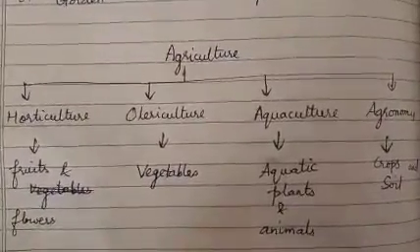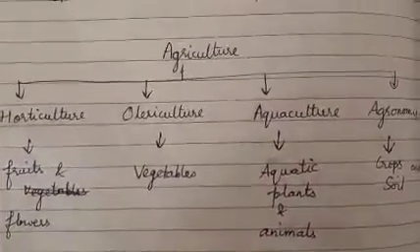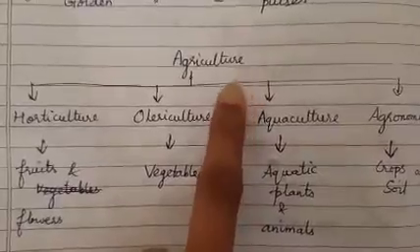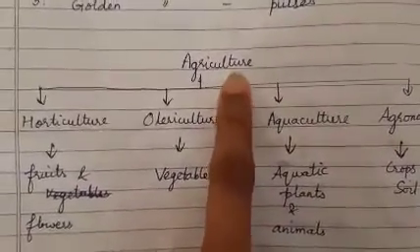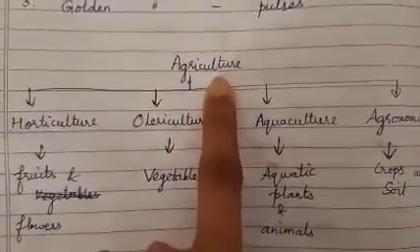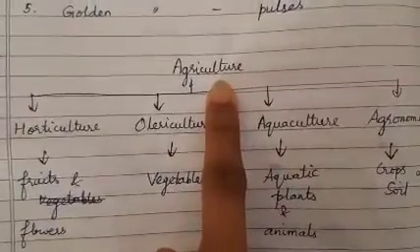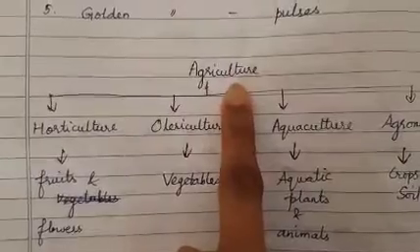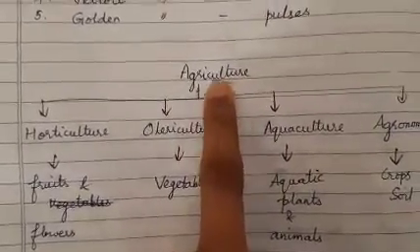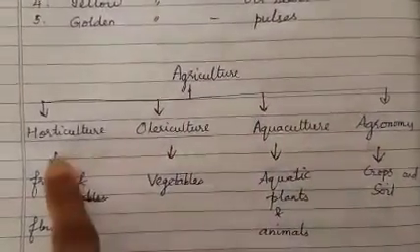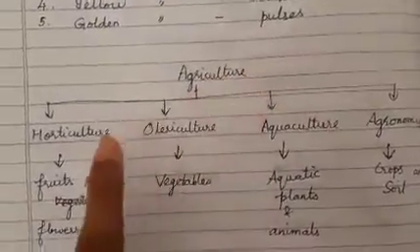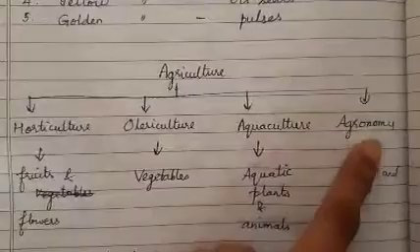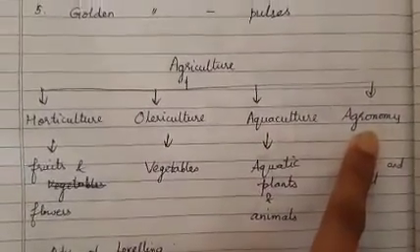Now before going into the next step, I wanted to tell you something important regarding agriculture. Agriculture means both growing plants as well as nurturing animals. That means growing animals also, taking proper care and maintenance for animals. That is proved by its branches of agriculture: horticulture, olericulture, aquaculture and agronomy.